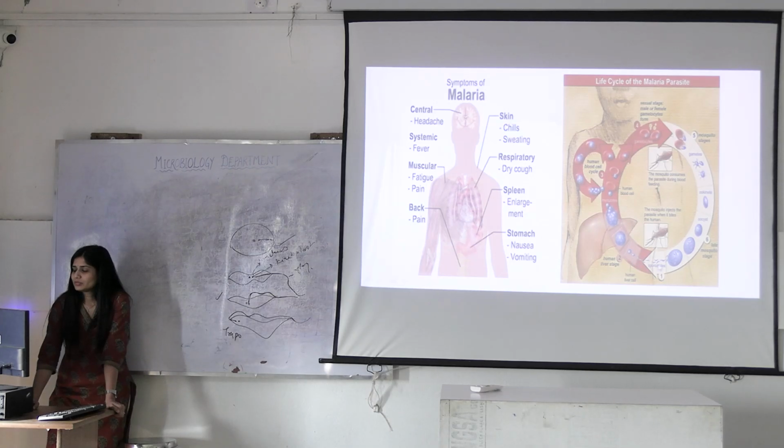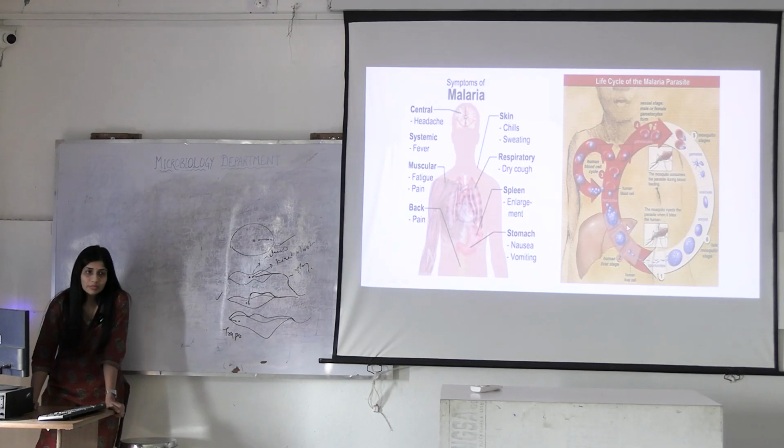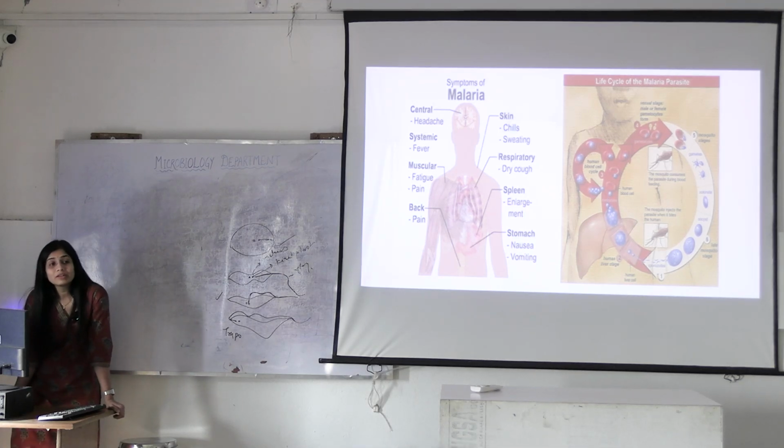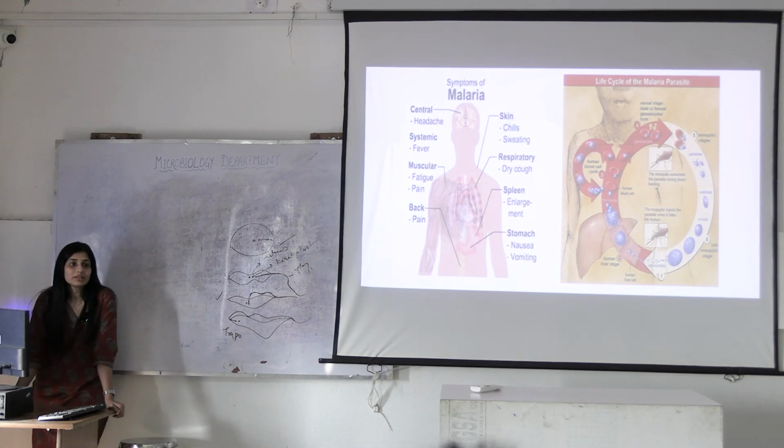What happens in the liver when these sporozoites are taken up by the liver? What happens? Sometimes these merozoites are not released into the bloodstream, but they remain in the hepatocytes. Okay, they remain occult in hepatocytes, and these hepatocytic forms are known as hypnozoites. So they remain there for many years, okay, and that causes malarial relapse also.